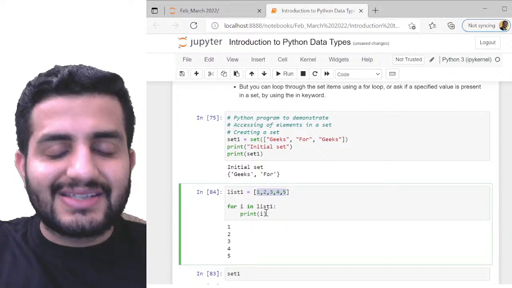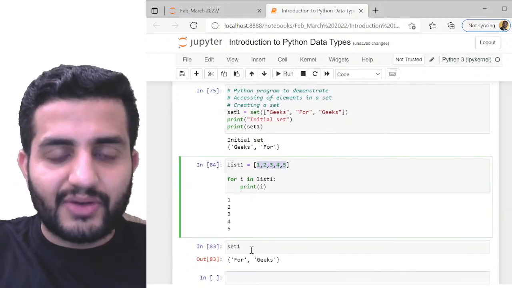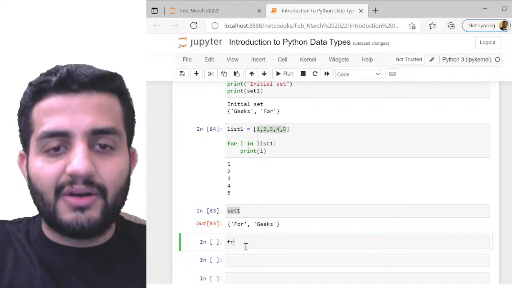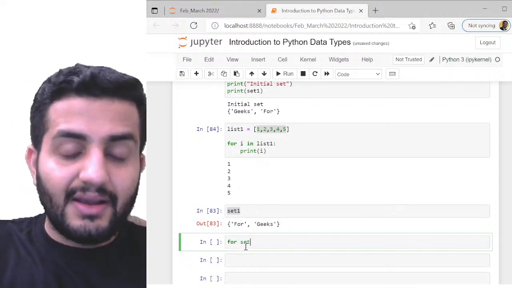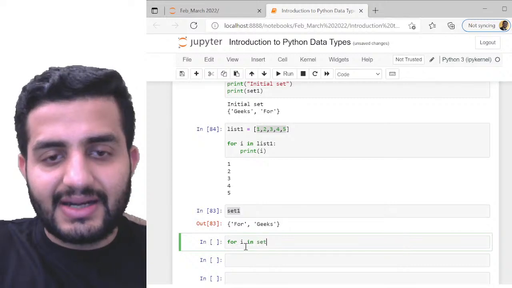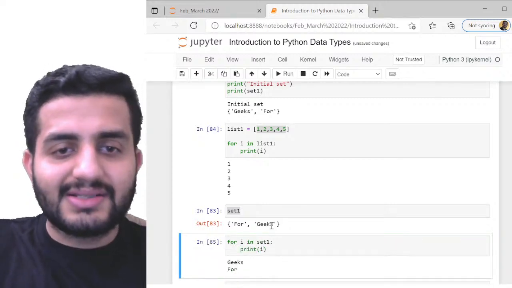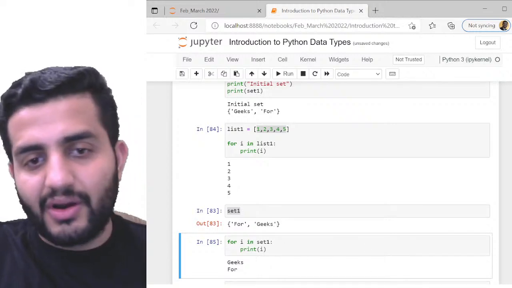Likewise, I can run the same thing on set also. Okay, so for example, I have this set here. So for accessing the elements, I can do for i in set 1, I can simply do print i. If I do it like this, I'll get geeks and for as my elements.